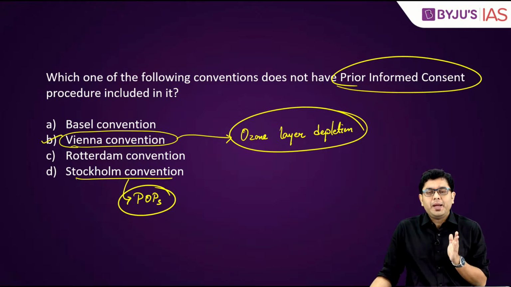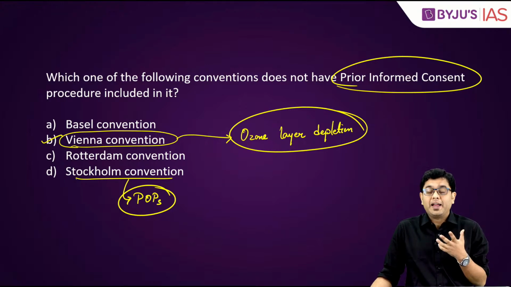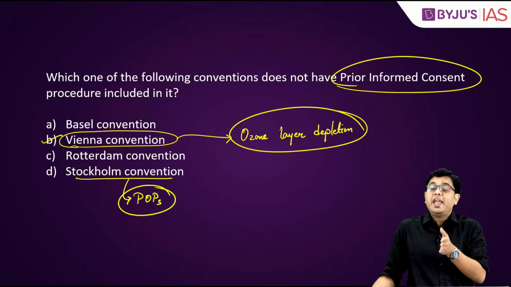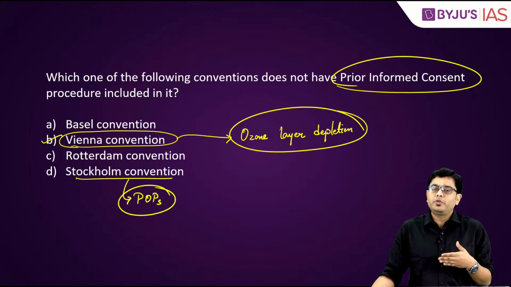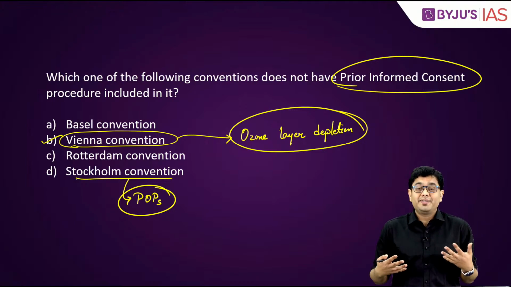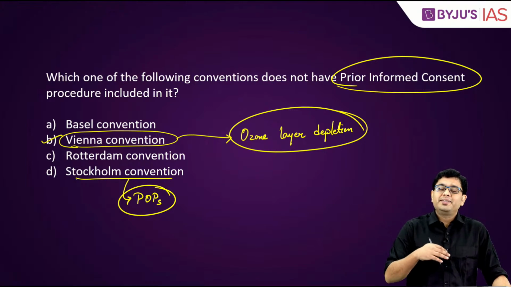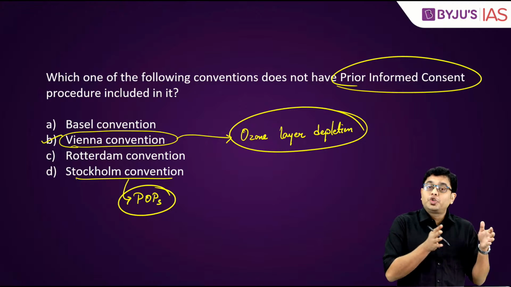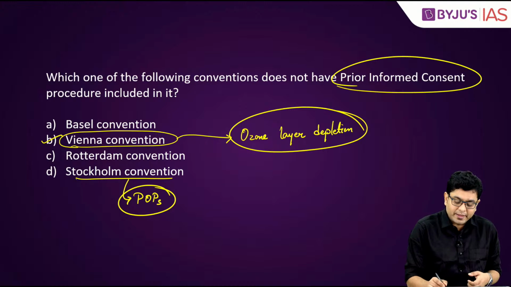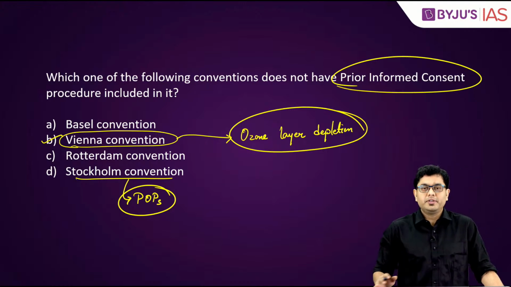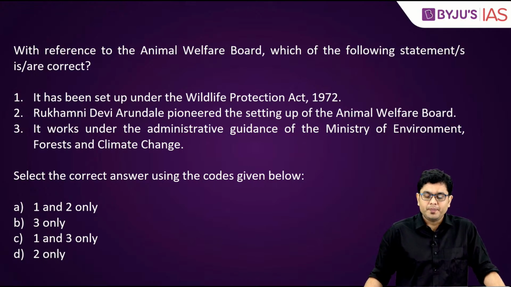Now, when you break a ship, there is asbestos which is released into the ground and into the atmosphere, and that is hazardous. So there you need to take a prior informed consent. The Rotterdam Convention also deals with certain chemicals which are very hazardous when they are put out into the environment. So all these deal with the actual exchange of materials between different countries and different parties, but the Vienna Convention does not deal with that.